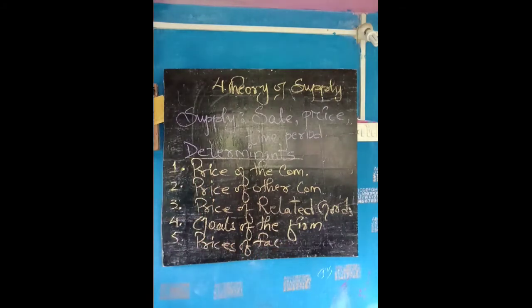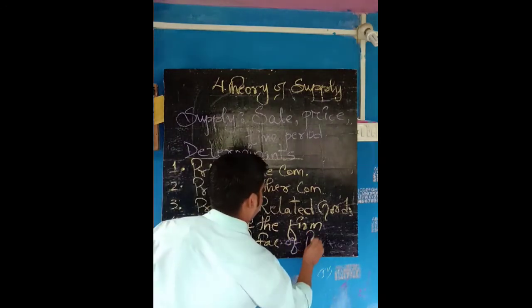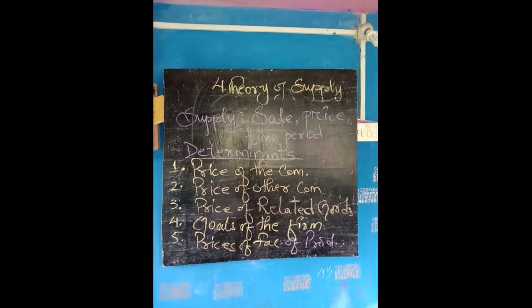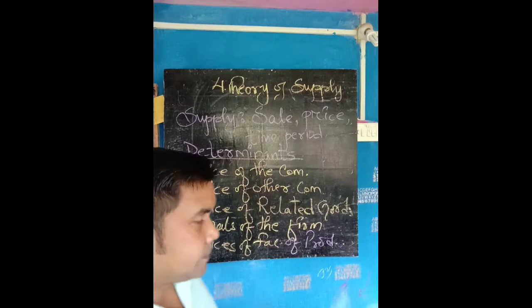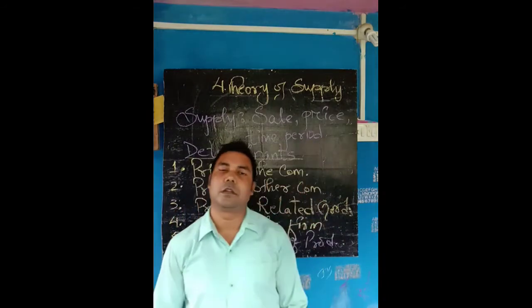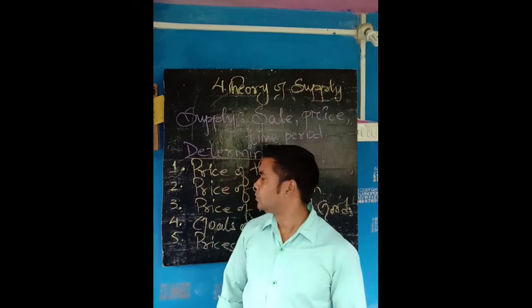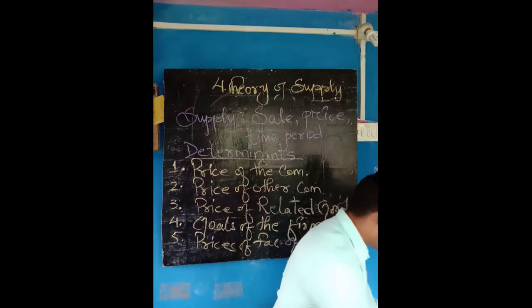One more point I will teach you, the state of technology. And the last point, point number 7, is taxes and subsidies. So let us go through the points.